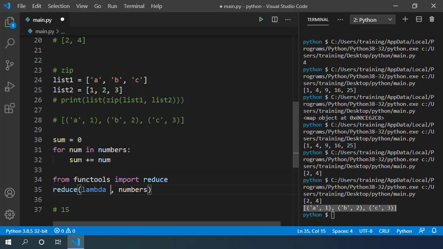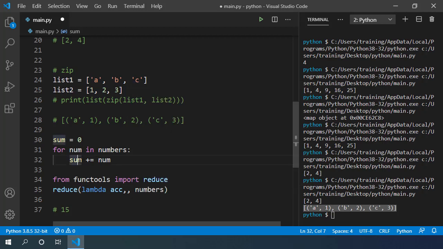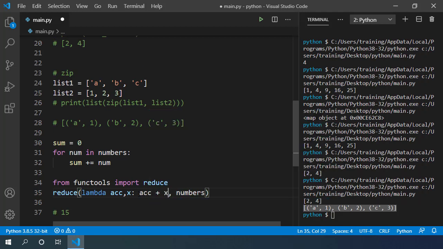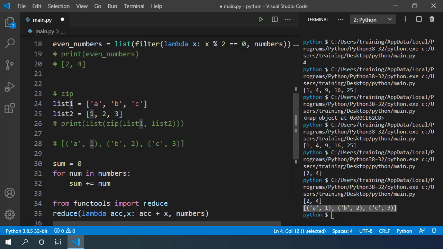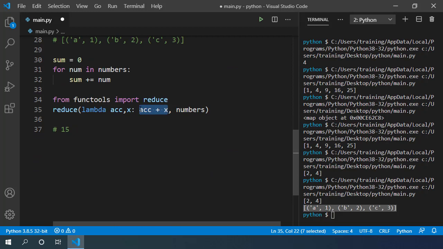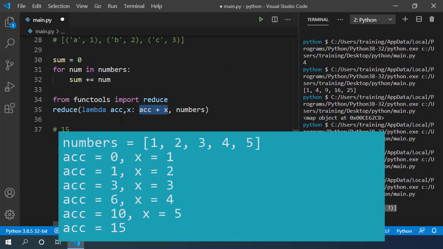The lambda function also takes two parameters. The first one is the accumulator, which is similar to this sum variable. So I can write lambda accumulator, x. X refers to each element of the list. On the right hand side, I can write accumulator plus x. In each iteration, x gets one value from the list, and it will add that value to the existing value of accumulator. Initially, accumulator value will be 0.